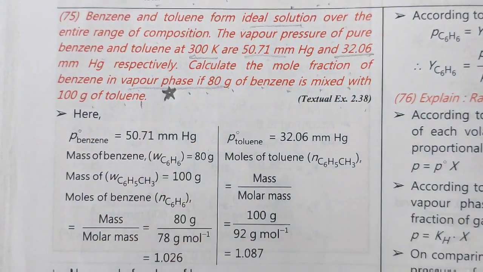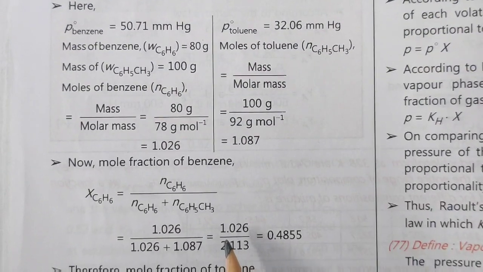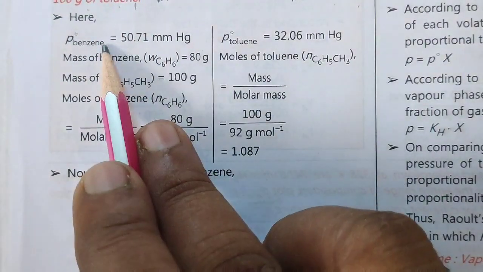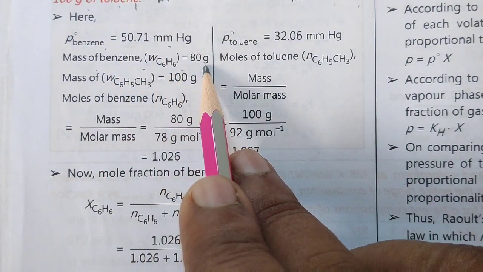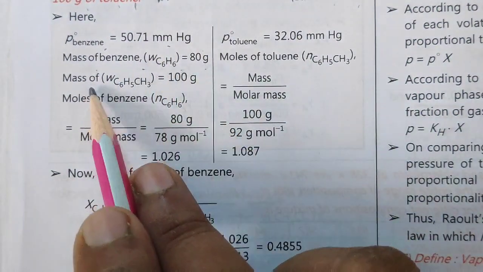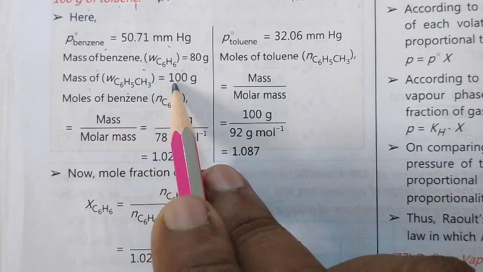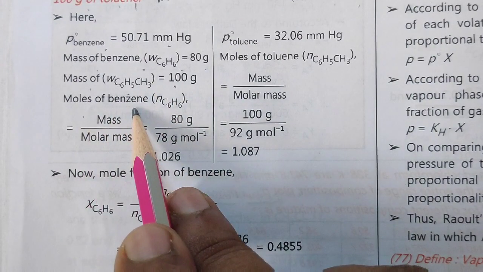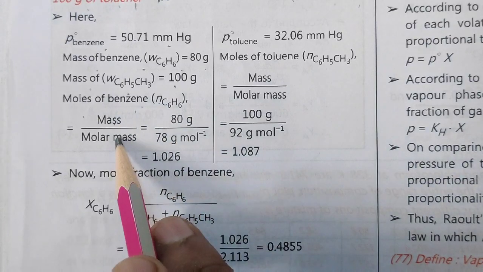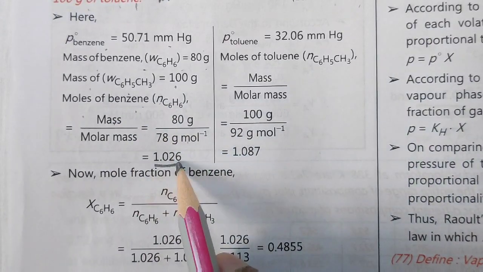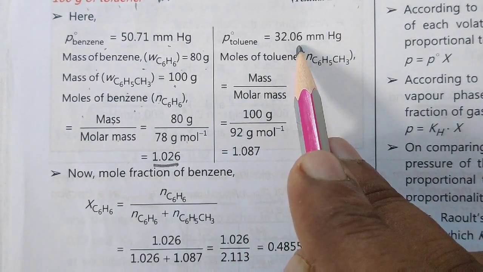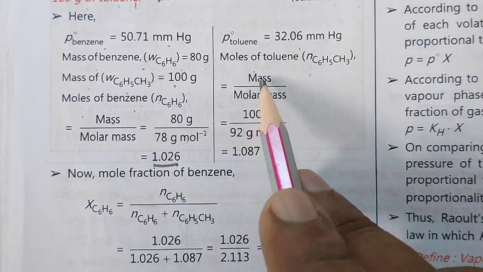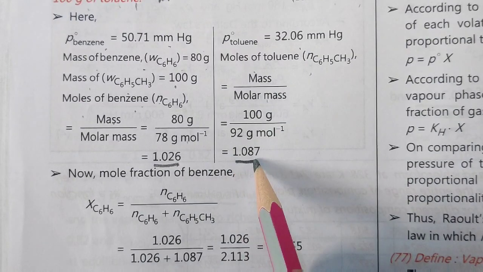100 gram of toluene. So now from the given data, the vapor pressure of benzene is given, the mass of benzene is 80 grams, and the mass of toluene is 100 grams, given in your question. Moles of benzene is mass upon molar mass, so 80 divided by this, and you get the moles of benzene. In the same way, the vapor pressure of toluene is given, and the moles of toluene is mass upon molar mass, so you can see the moles of toluene.